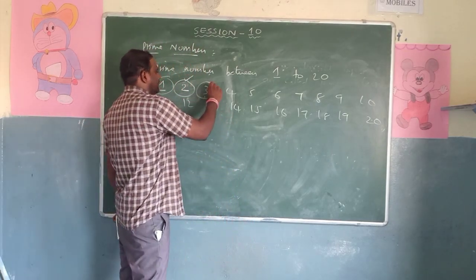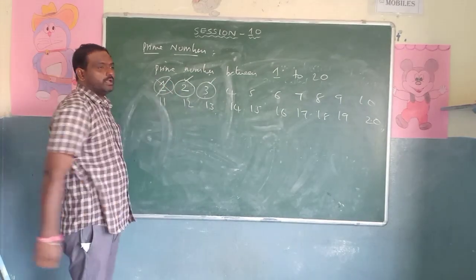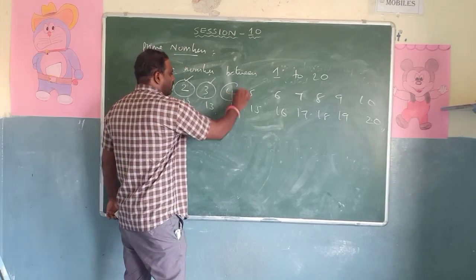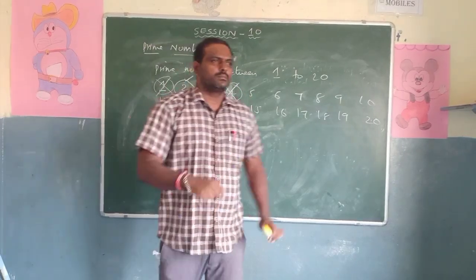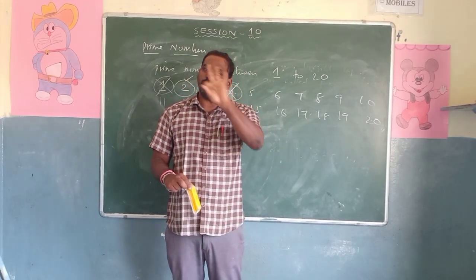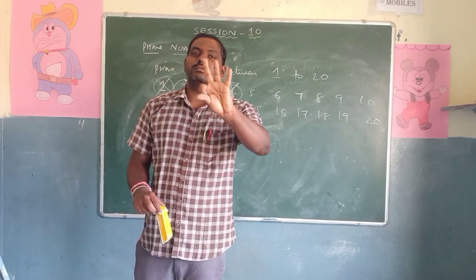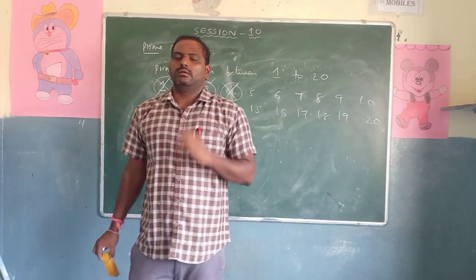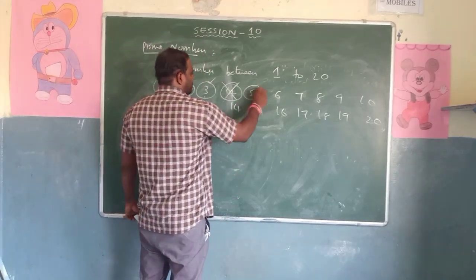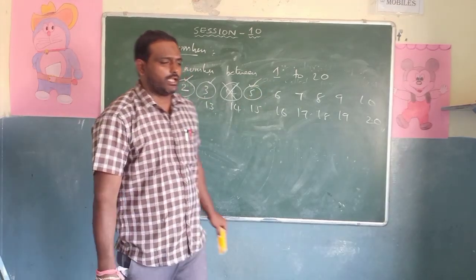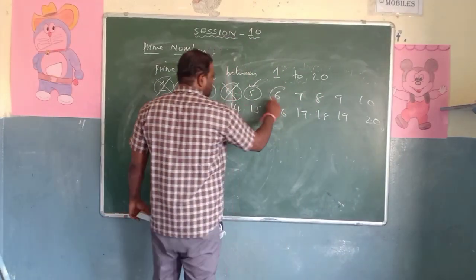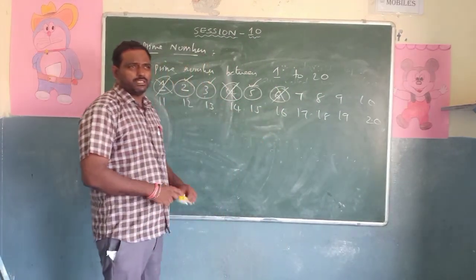3 is a prime number because 3 will go in the 1 table and the 3 table. There should be only 2 factors. Look at this. 4 is not a prime number. Why? Because 4 will go in the 1 table, 2 table and 4 table. So it has 3 factors. That is wrong. There should be only 2. Therefore this is not a prime. Next, 5. Yes, 5 is a prime number because its factors are 1 and 5.